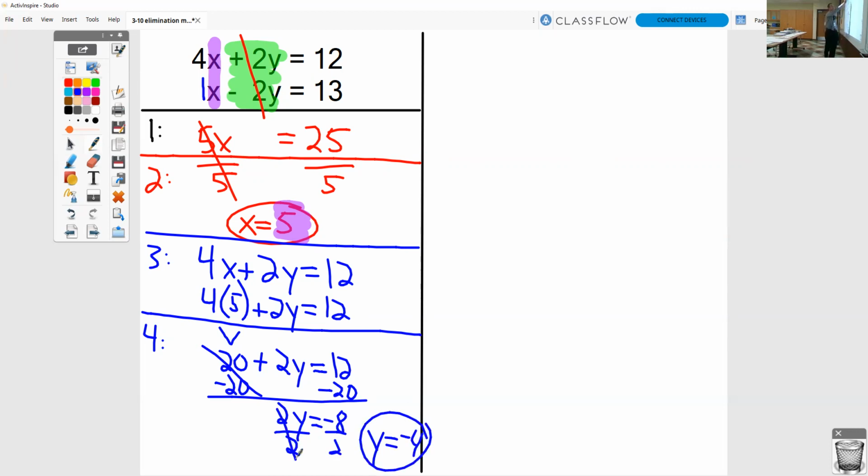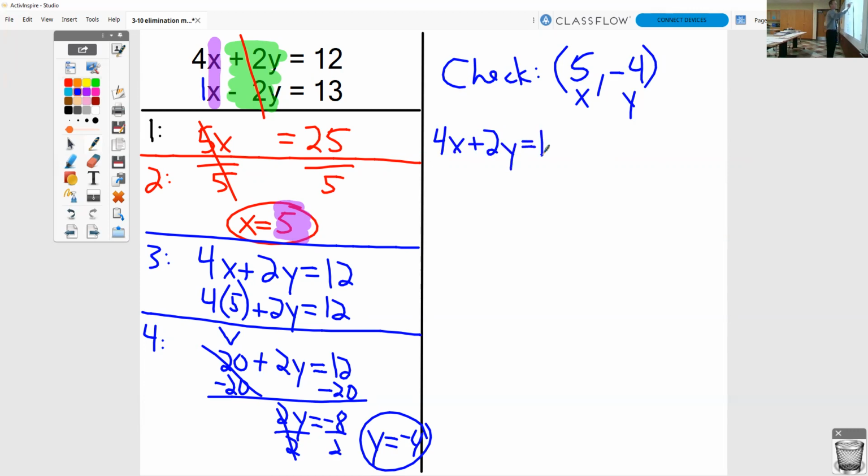The last part is to do your check. What are our answers? Our answers are x equals 5 and y equals -4. So this is your x, this is your y. We need to take those numbers and sub them both into the original equations.